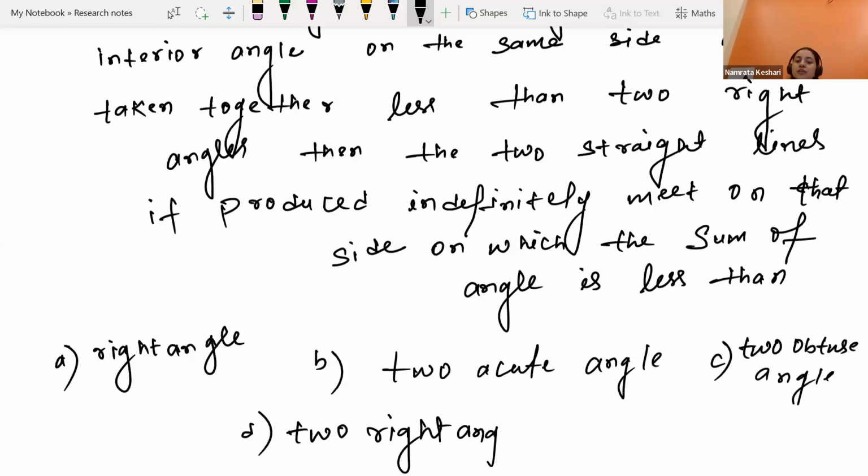Read the question carefully, then I'm scrolling down to check the options.